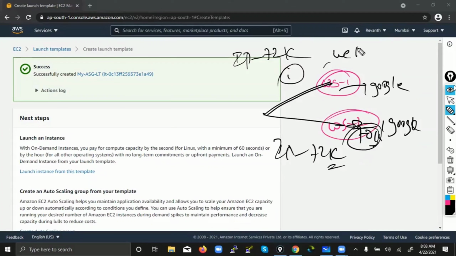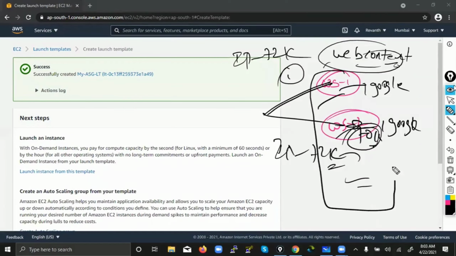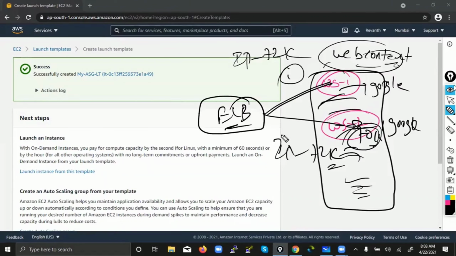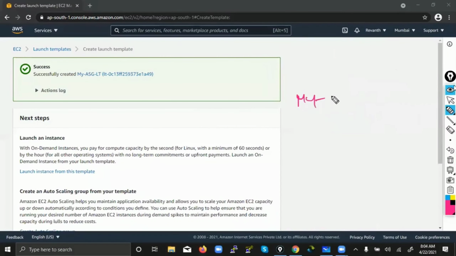That means the web content should be the same on all the web servers. That is the reason the configuration and the web content will be the same in all the hundreds or thousands of web servers connected to the load balancer. Just for our understanding, I wanted to show you how the load is getting distributed yesterday, so I deliberately gave web server 1 and 2. But in today's class, everyone will see only my auto scale.